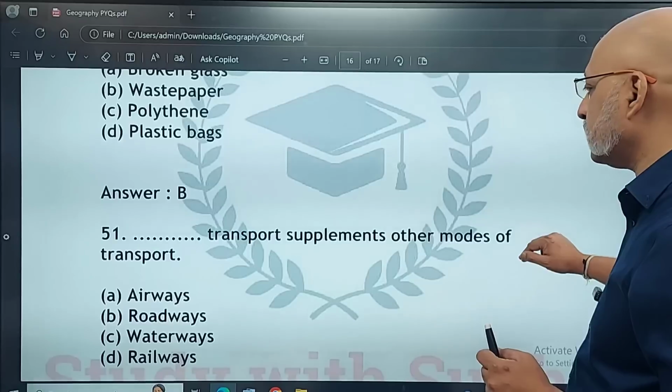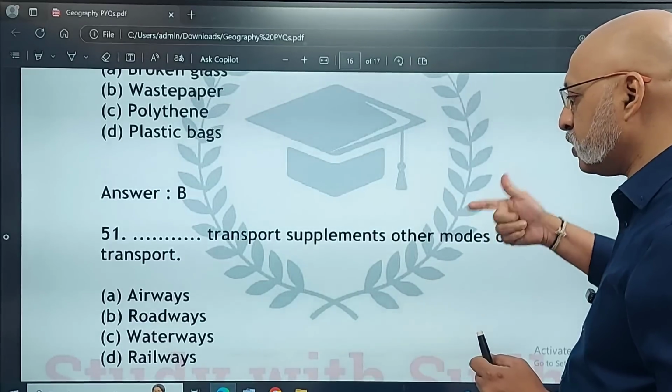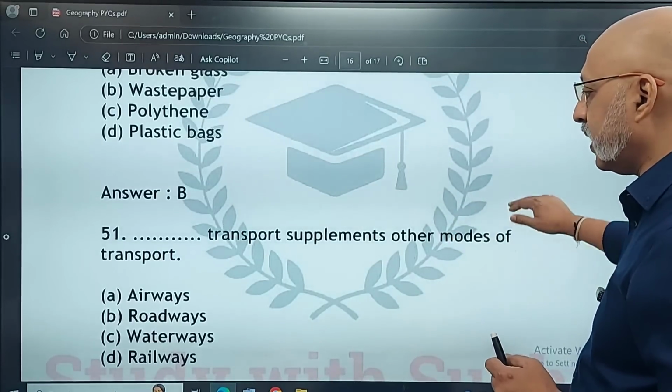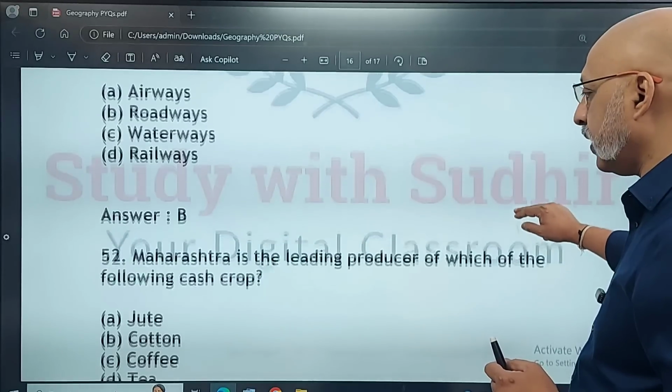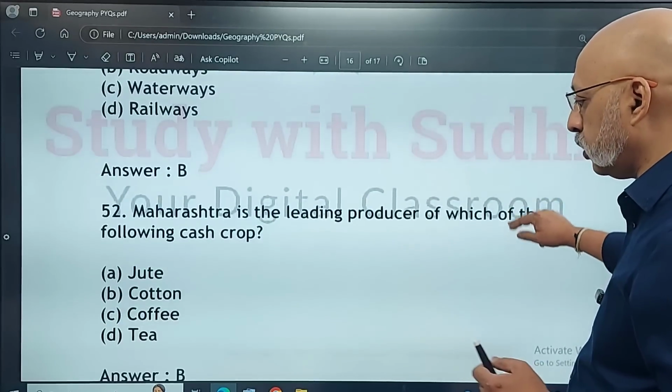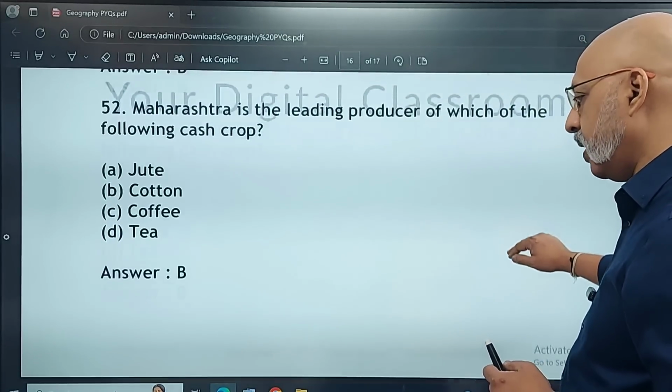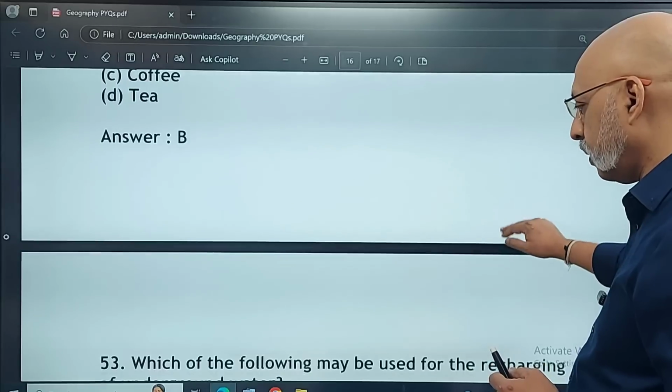Dash transport supplements other modes of transport. Airways, roadways, waterways, railways. The correct answer is B, roadways. Maharashtra is the leading producer of which of the following? Cash crop, jute, cotton, coffee, tea, cotton. B. Yes. Agriculture is our strong area.